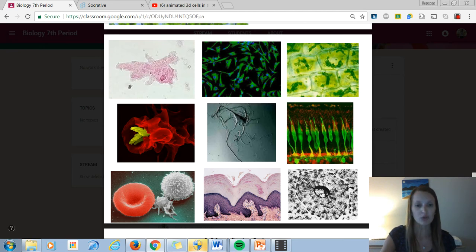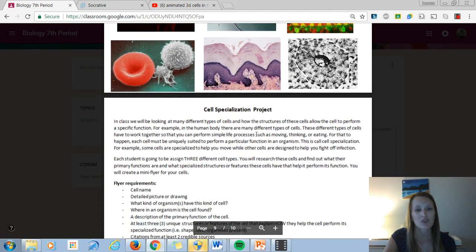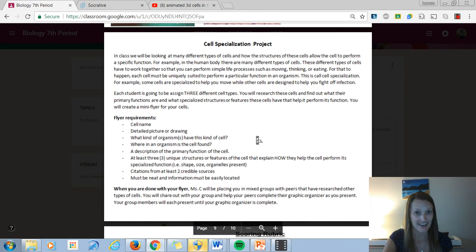So I want you to think about those structures and how they help it do those functions that that cell might do. Okay, so you're going to get the chance to pick one really interesting type of cell, one weird, unique, really special cell to research. And we're going to do a project where we make a Google slide flyer to share on Google Classroom, and we'll do a virtual gallery walk, and we'll teach our classmates about our really weird cell. We'll have like a weird cell contest at the end. But so you need to pick one type of cell to research.